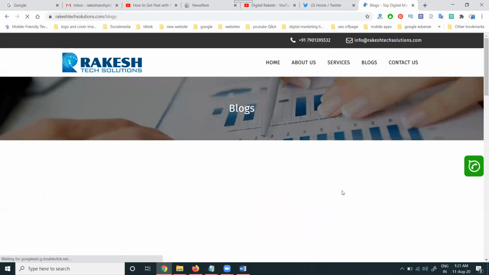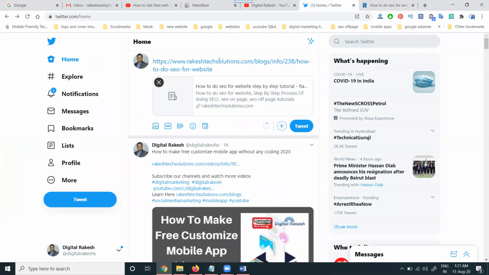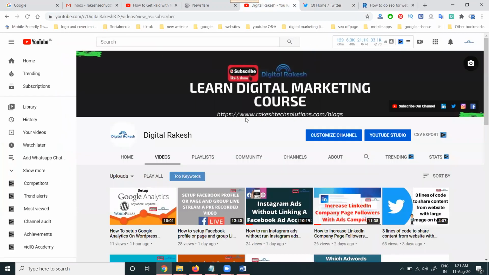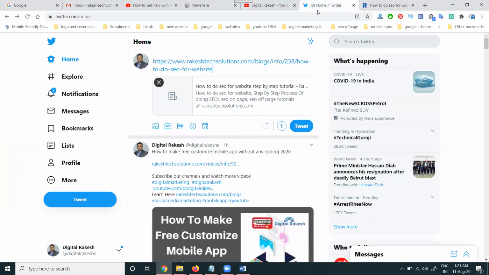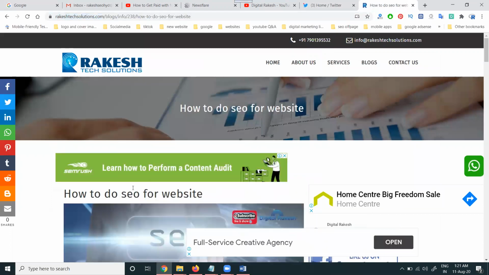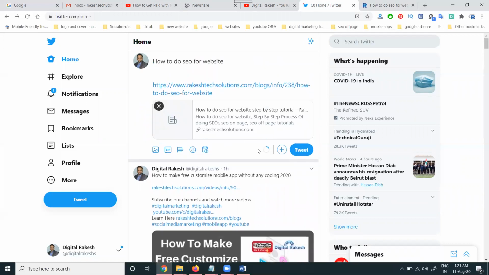For example, I can show my blog option. What is the content there? I'm updating everything on Twitter easily. Recently, I'm showing how you can post with a large thumbnail option. Just change a 3-line code. We have to share any kind of website link with a large thumbnail option. Previously the link was not accepted in the Twitter option. Now the link will be accepted.